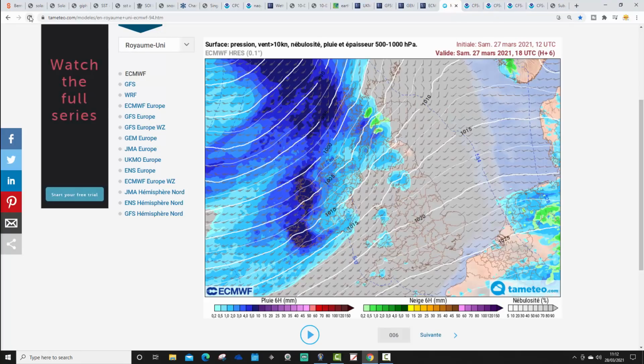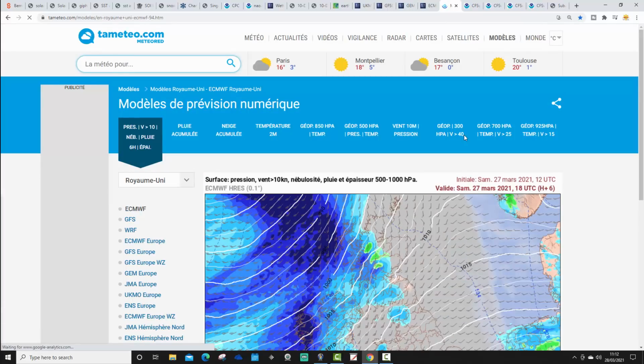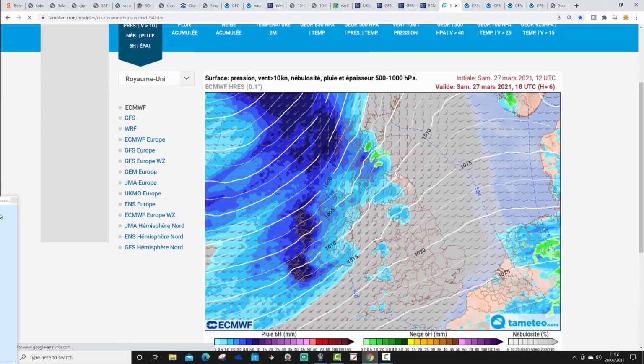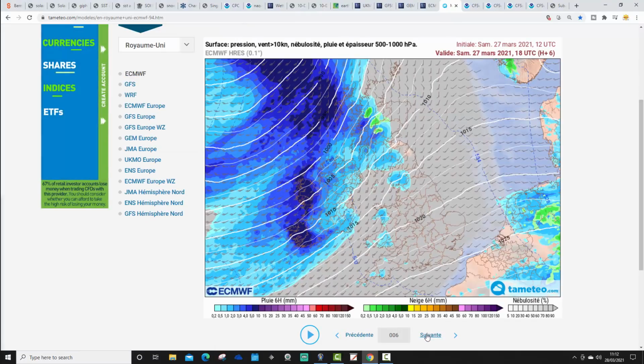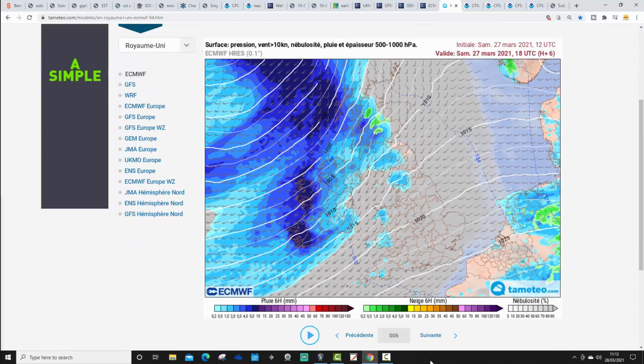Right, let's just see if this is updated yet. When I started this recording, it was still showing the 12Z for Meteociel. So this is the precipitation type forecast from yesterday's 12Z ECM run. So I'll just show you that anyway, shall I? But this is not the latest, it's not based on the latest run, unfortunately.